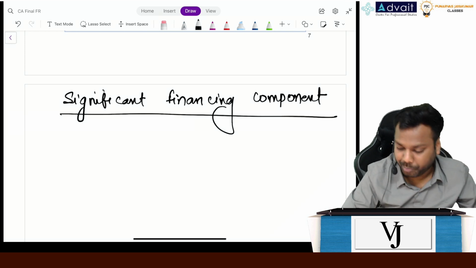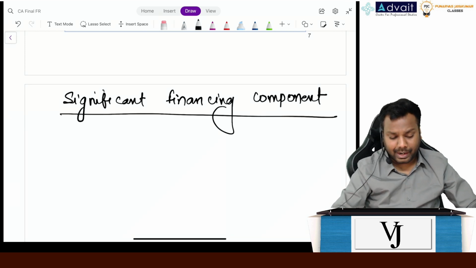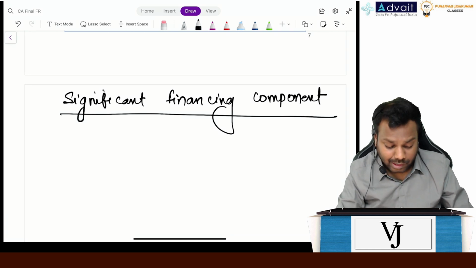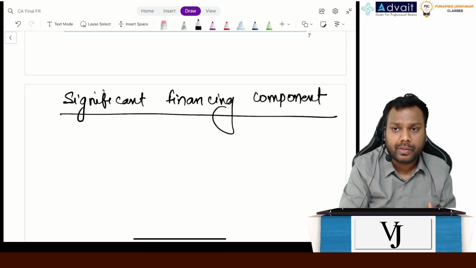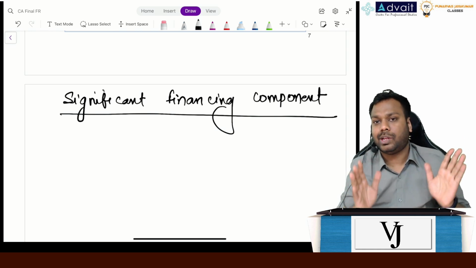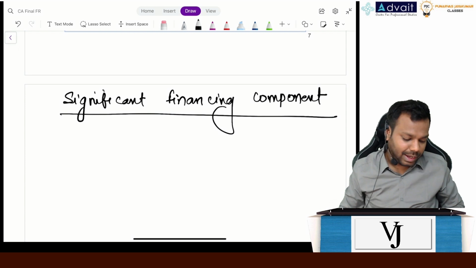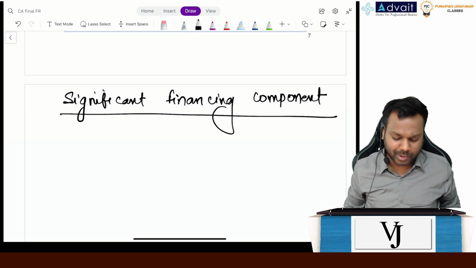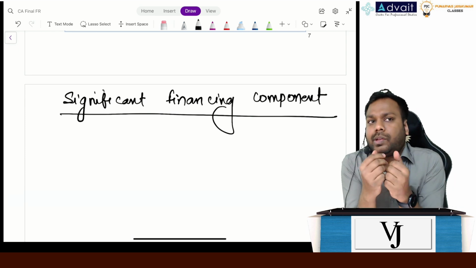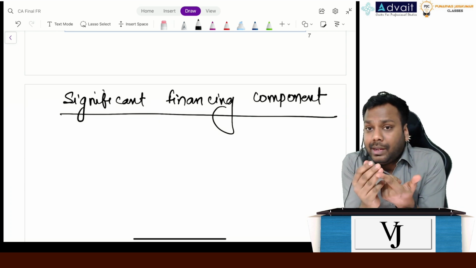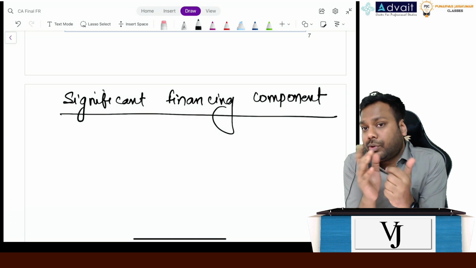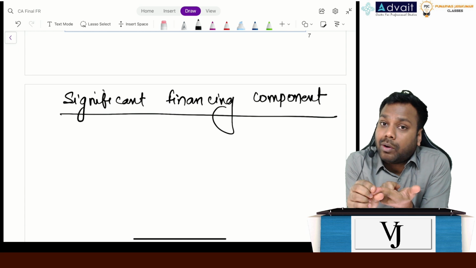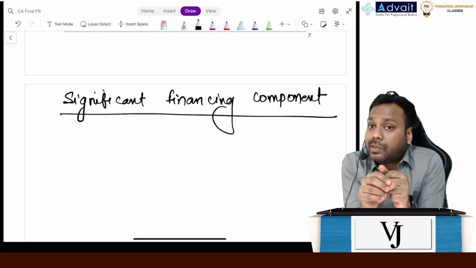Significant financing component. Guys, understand the meaning of significant financing component, and I can guarantee that all of you at some point or the other have entered into a transaction which has a significant financing component. Ever purchased anything on EMI? Almost all of you have purchased, right? When you purchase anything on EMI, the entity gives you a benefit of finance, and that's a significant financing component.